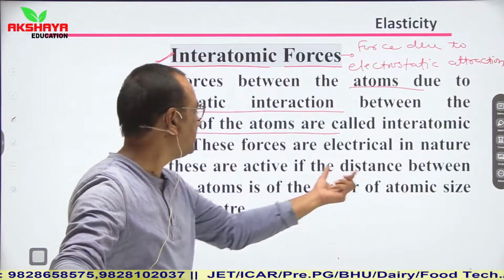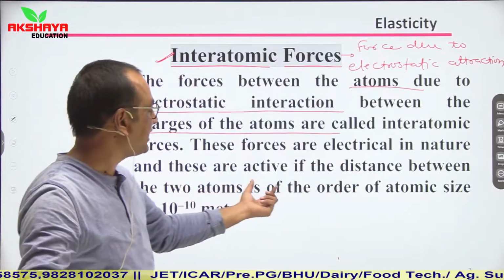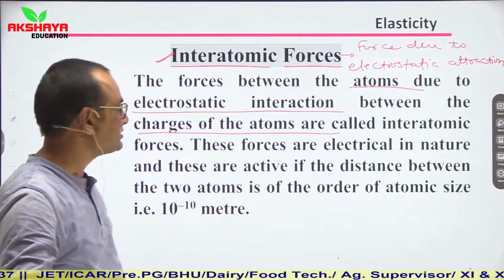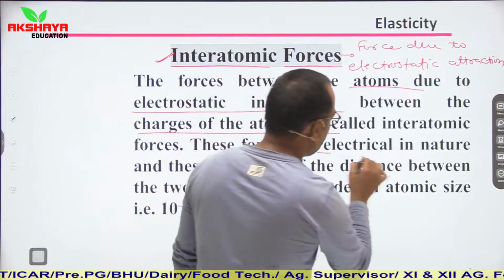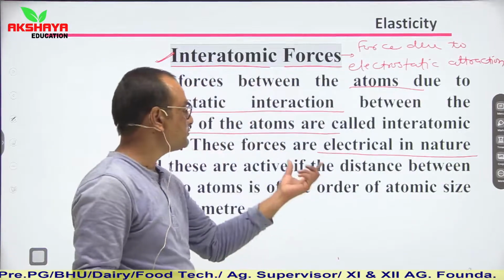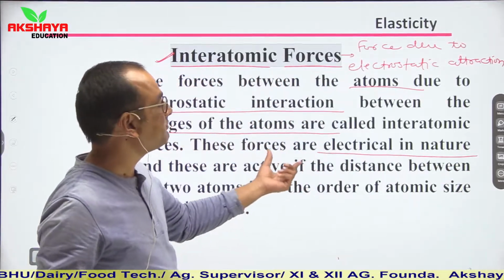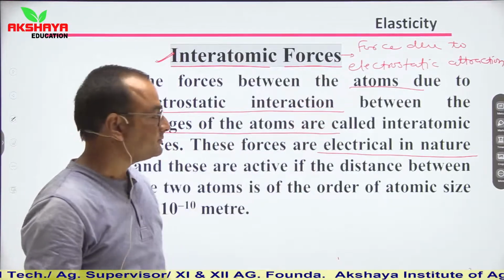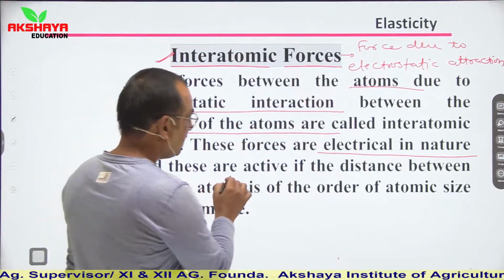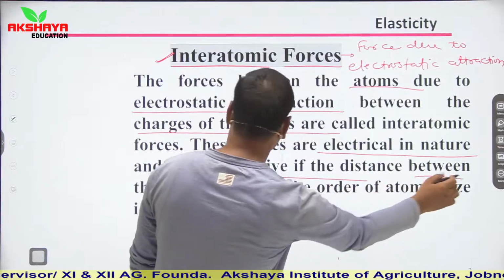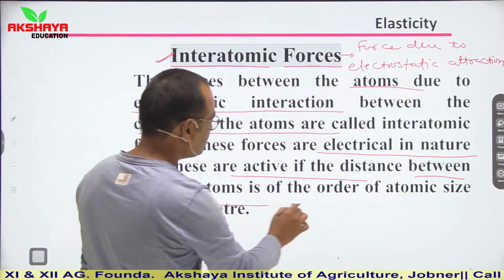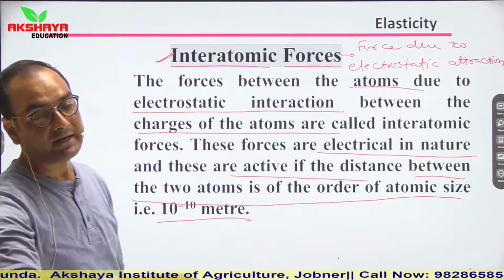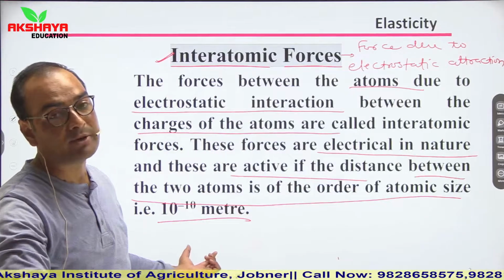These forces are electrical in nature and these are active if the distance between the two atoms is of the order of atomic size. These forces are electrical in nature because there is electrostatic attraction. They are active if the distance between the two atoms is of the order of atomic size, 10 to the power minus 10 meter. So the size of an atom is almost 1 angstrom, meaning 10 to the power minus 10 meter.